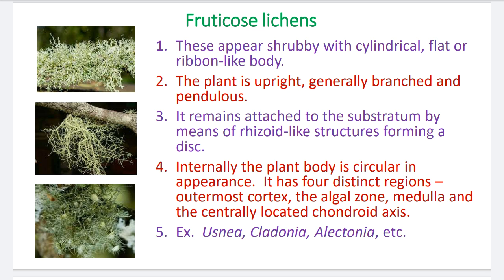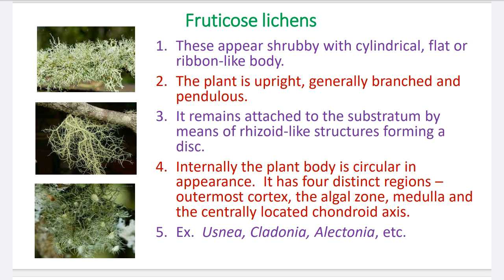Centrally located is an axis. That is, an axis means which can provide the structural support, mechanical support to the peripheral body or peripheral part, which is called the chondroid axis. The most common examples of fruticose lichens are Usnea, Cladonia, Alectoria, etc.